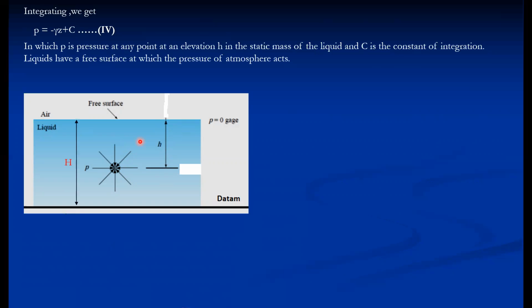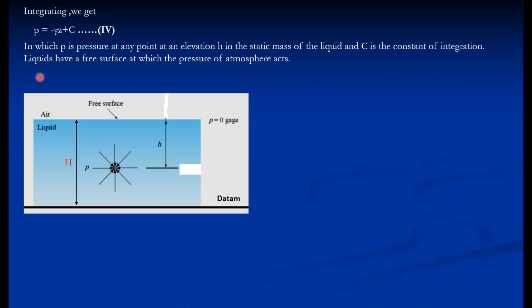The total depth, that is the height of the liquid from the datum, we consider as capital H. P is the pressure intensity at any point at an elevation small h in a static mass of liquid. C is the constant of integration here, and Z is the elevation. That is a generalized term. In our case, Z is nothing but h.